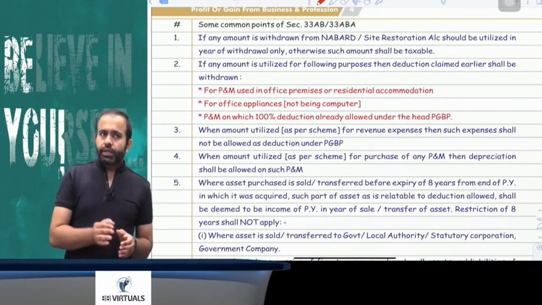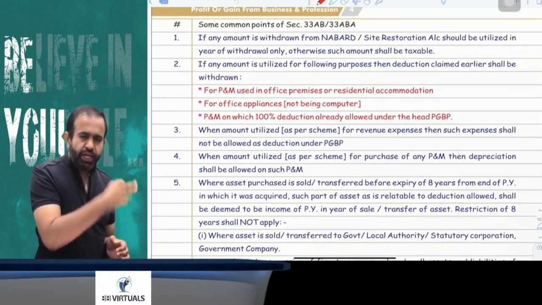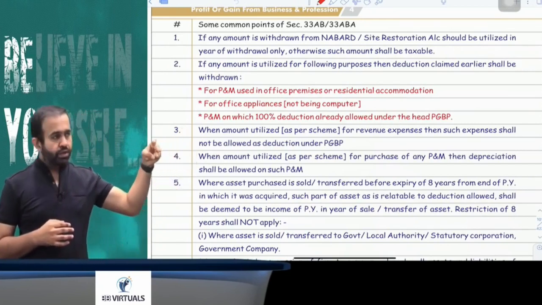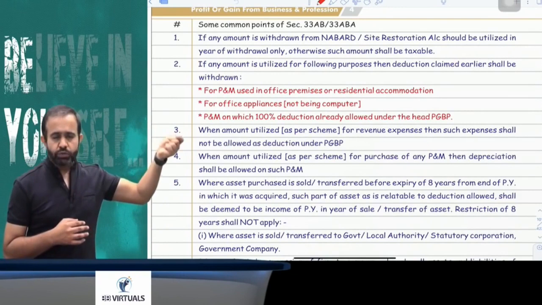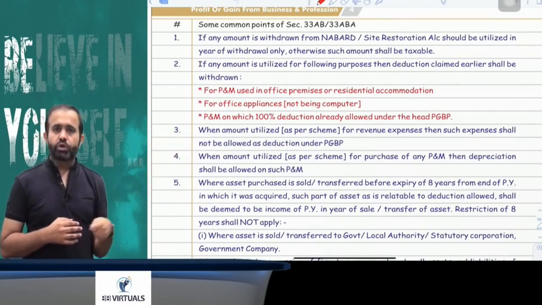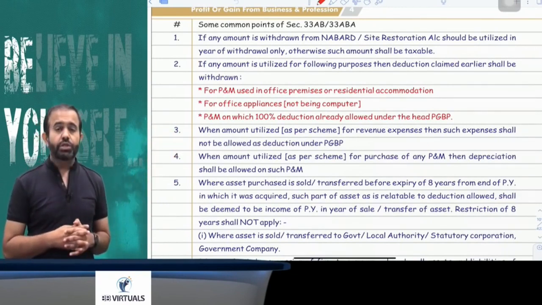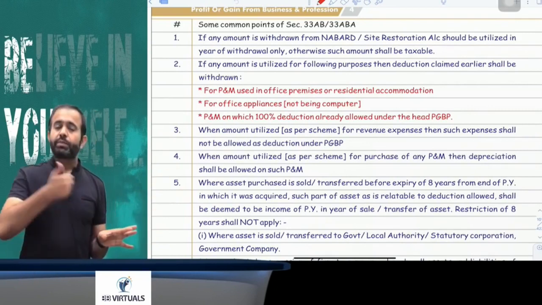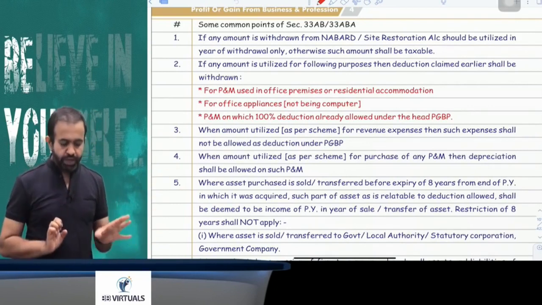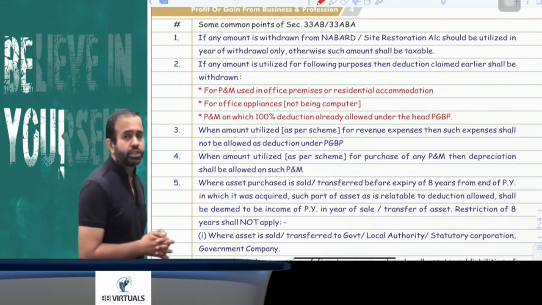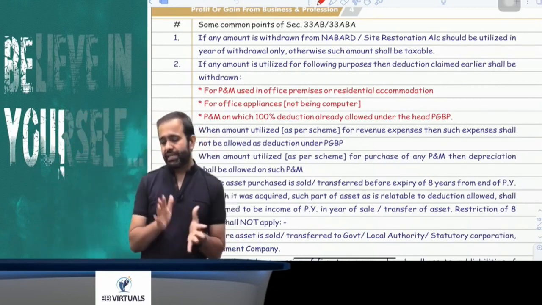Now, that money you cannot utilize for three purposes. First, for acquisition of plant and machinery that is used in office premises or residential accommodation, or any office appliances, but you can purchase the computer, it is okay, no problem. Or plant and machinery on which 100% deduction is allowed, you cannot purchase that plant and machinery.